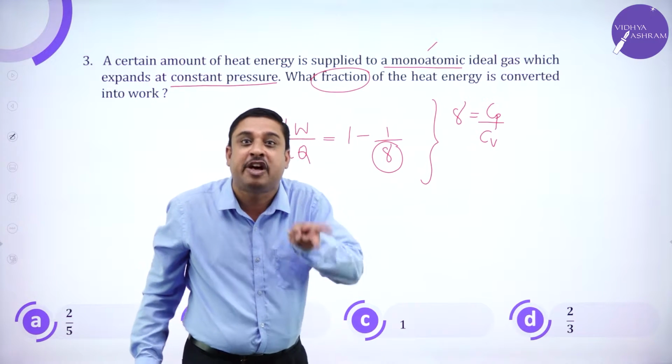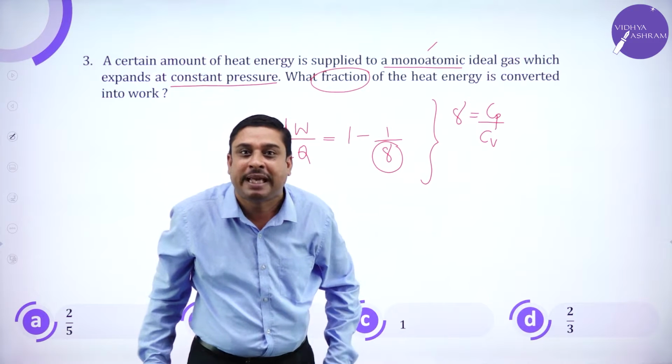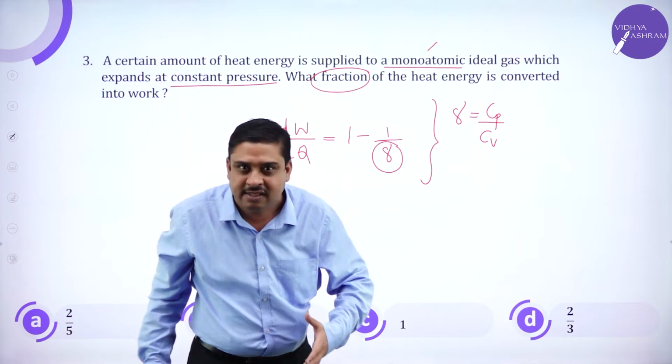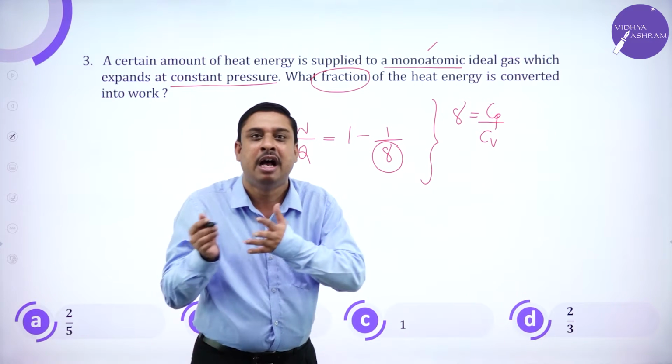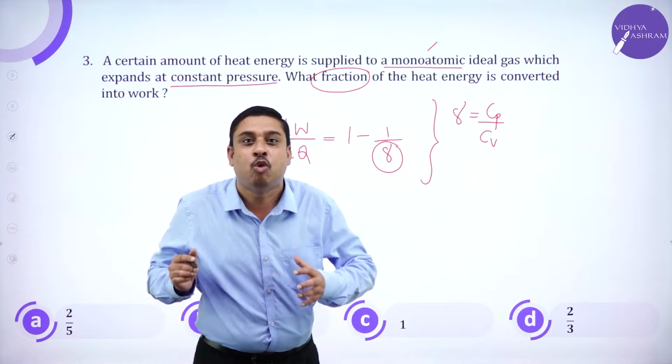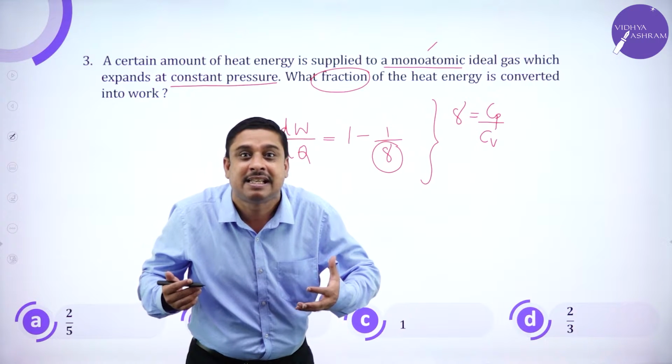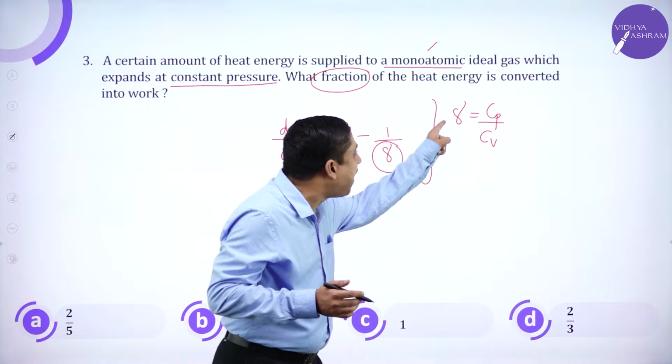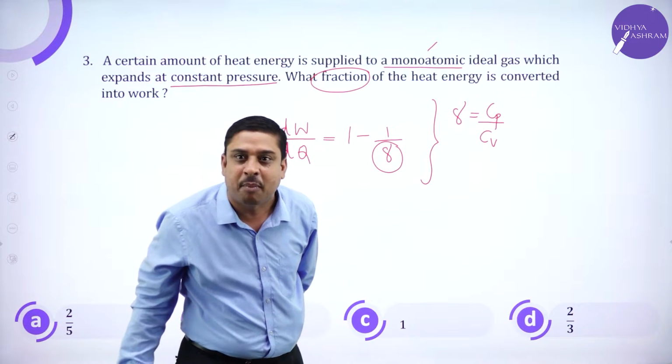And what information did you get from gamma? The nature of the gas: monoatomic, diatomic, triatomic. The factor that decides the nature of the gas is gamma.